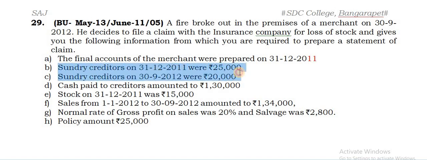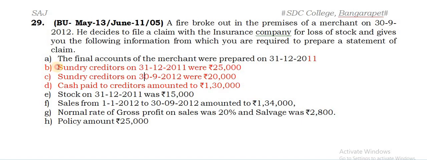All of a sudden there is something regarding creditors being given. So this is a new item here. These three things, what does that imply? That we shall consider. Sundry creditors on 31/12/2011 were 25,000 and the creditors on 30/9/2012 were rupees 20,000. The cash paid to creditors amounted to 1,30,000.